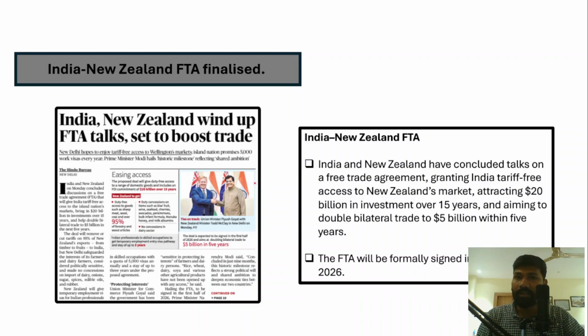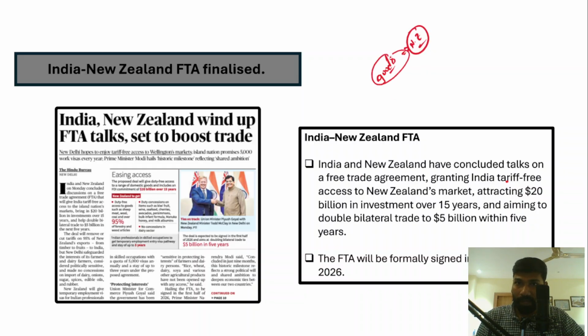Now let's understand the India-New Zealand free trade agreement in detail. The free trade agreement has already been concluded, right? As part of this free trade agreement, India will be getting tariff-free access to New Zealand's market. Tariff-free access in the sense that whatever goods India exports to New Zealand, while entering New Zealand's markets, Indian goods will pay either lesser tariffs or zero tariffs.